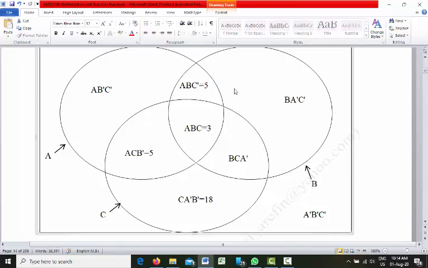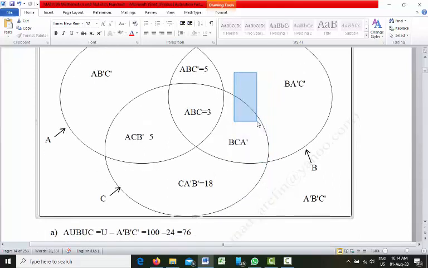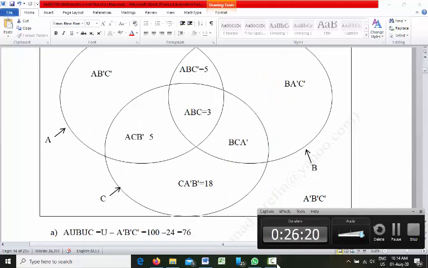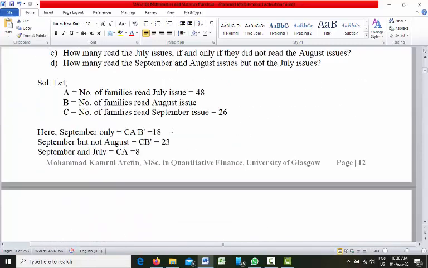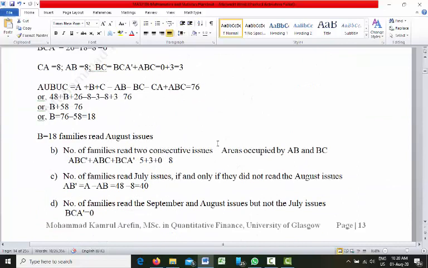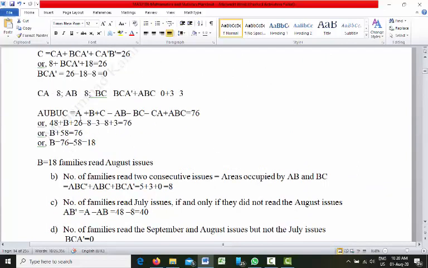Now we want to find out the remaining part. So now we know that C is equal to 26. From the question, the number of families who read the September issue, that is C, is equal to 26.